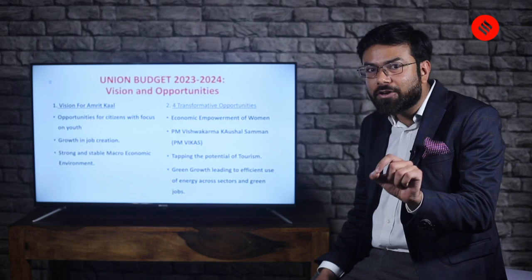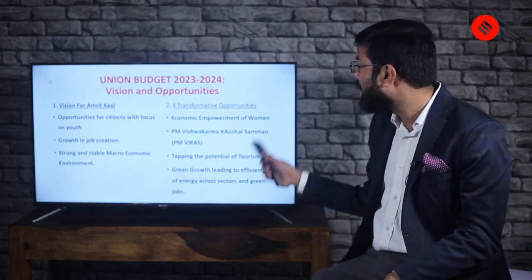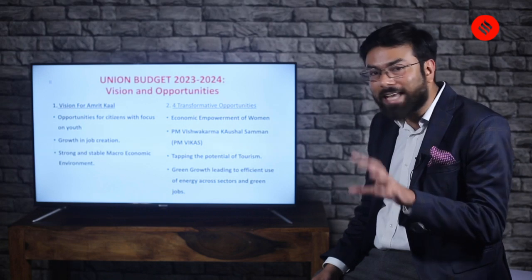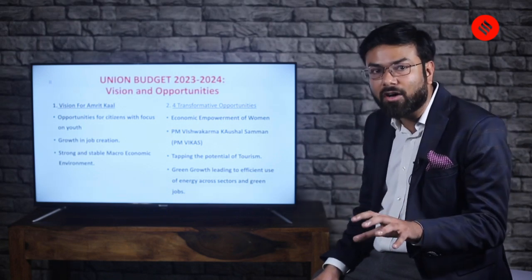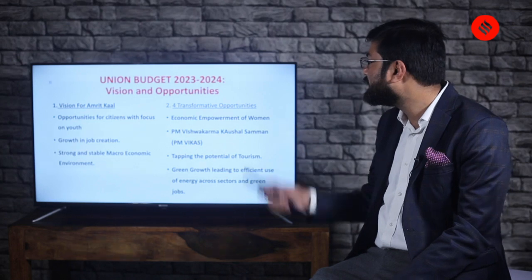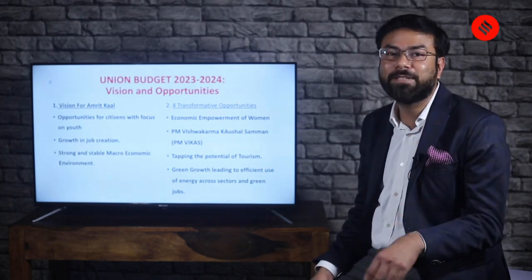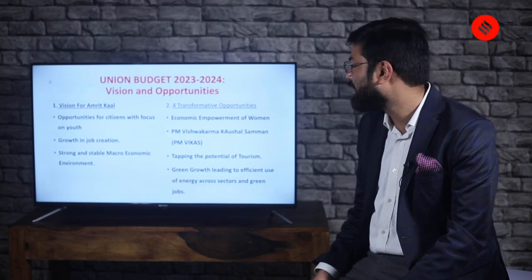Now, can you comment in your box? We will definitely deal with this, but can you comment in the box and tell me which segment of the society or which sector or which class of the society does this Samman or this PM Vikas relate to? And we'll come back to it. Let me see how correct you are.